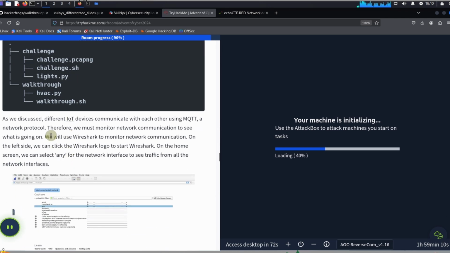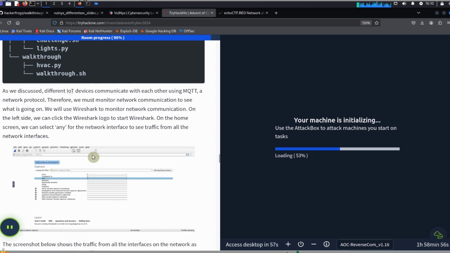And then what we're going to be doing is learning about the MQTT protocol by starting up a device that uses MQTT and observing all of the messages that it sends over the network. As we discussed, different IoT devices communicate with each other using MQTT, a network protocol.